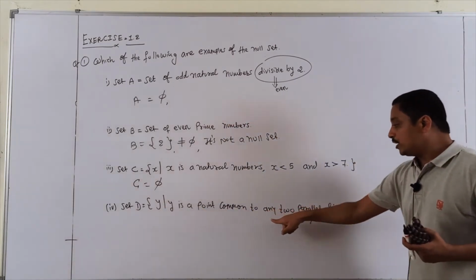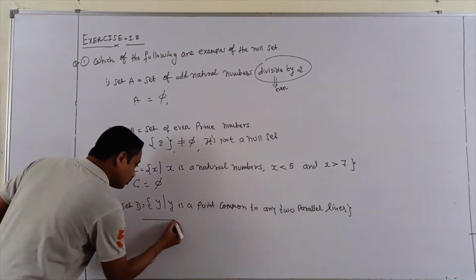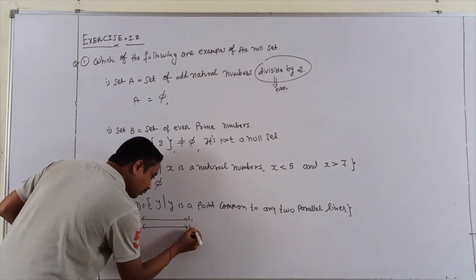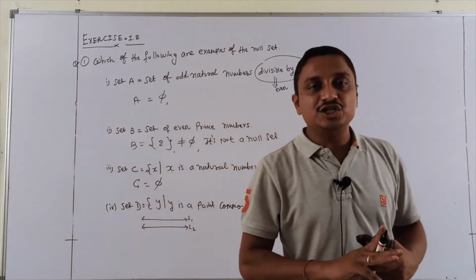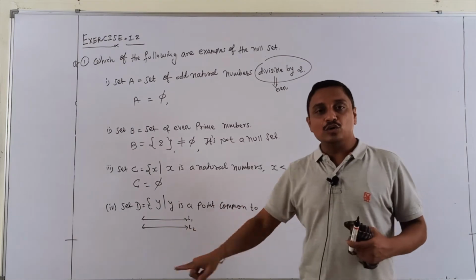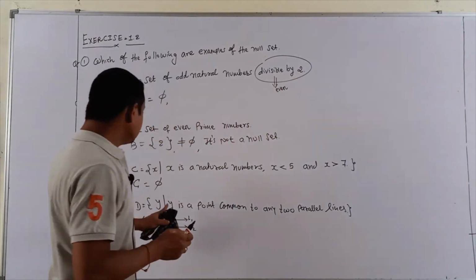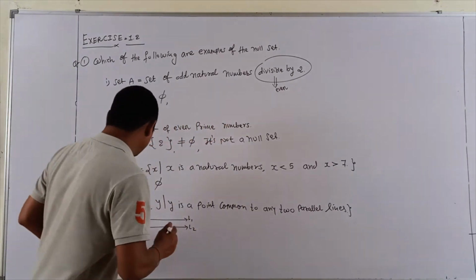And fourth: a point common to any two parallel lines. Students, you know two parallel lines, these are lines L1 and L2. If lines are parallel, then sure they have no common point between them. And our question is a point common to any two parallel lines.